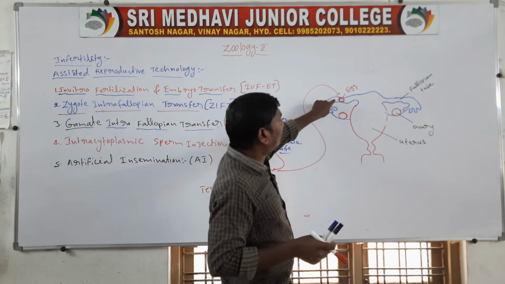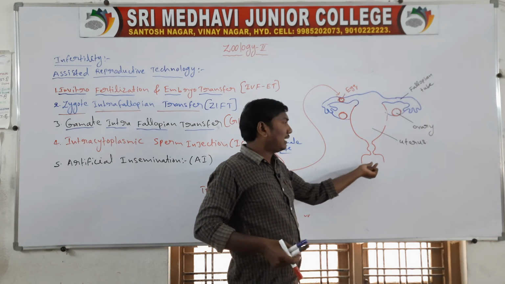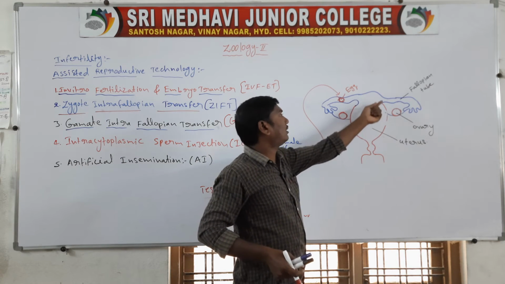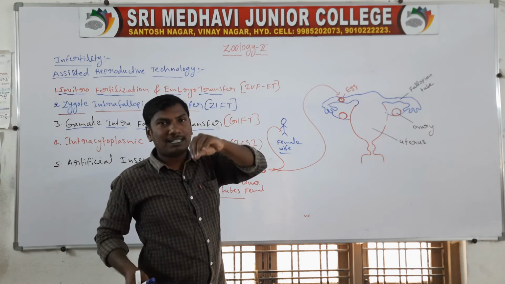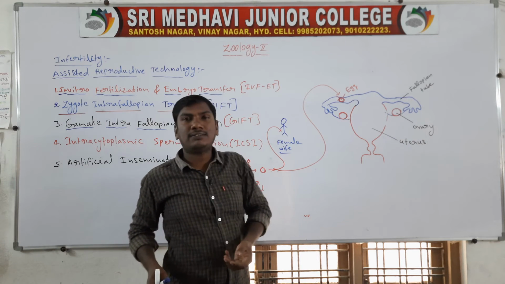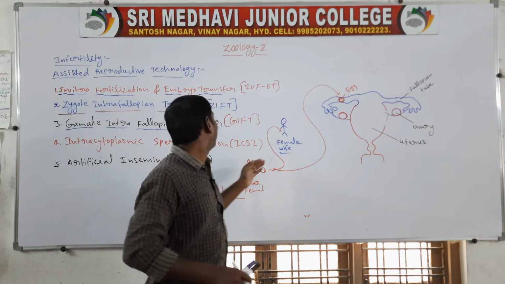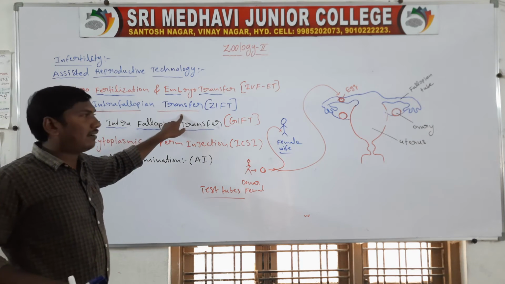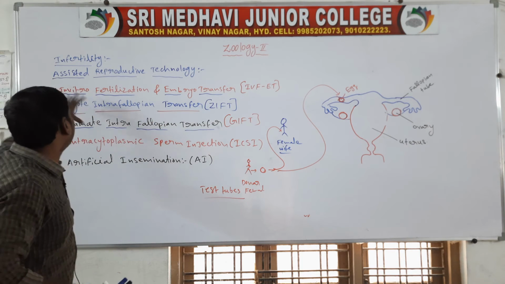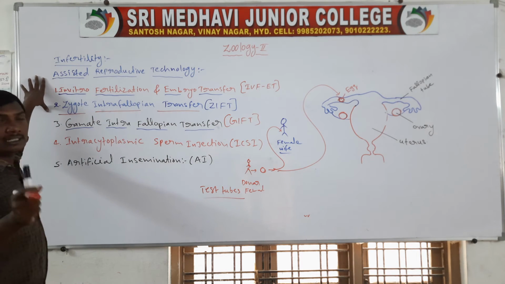After entering the fallopian tube, copulation occurs, and the sperm enter the uterus and then the fallopian tube. After fertilization, the zygote forms, and after the zygote, the embryo forms. So this is zygote intrafallopian transfer. So there are three female techniques.